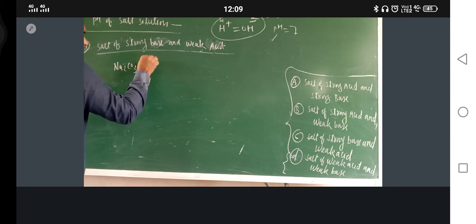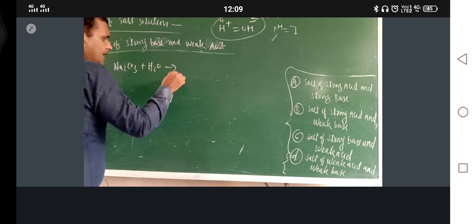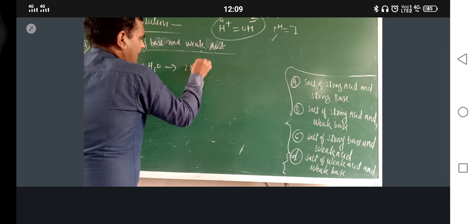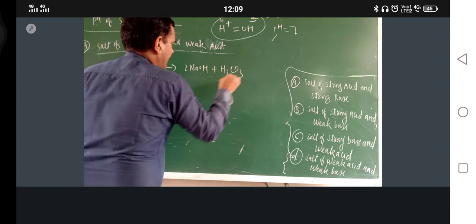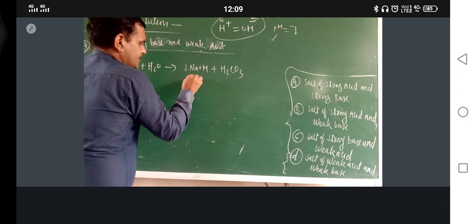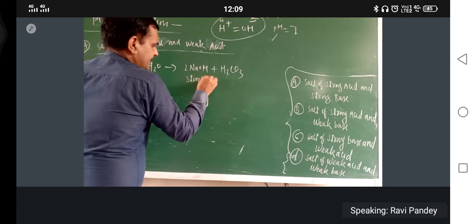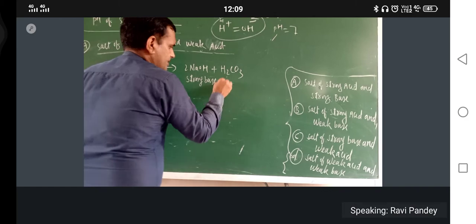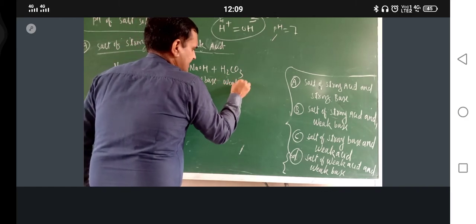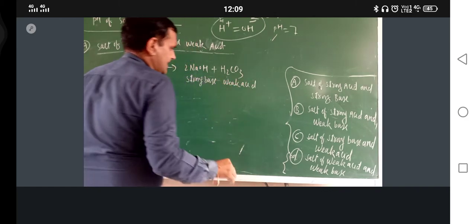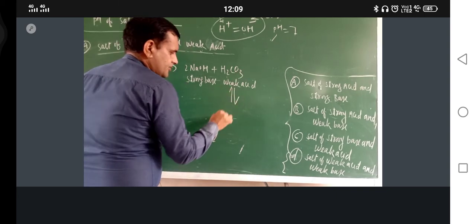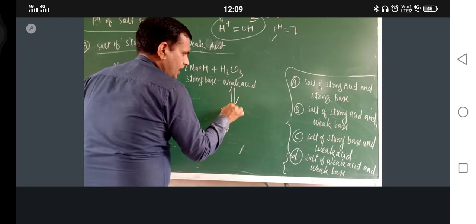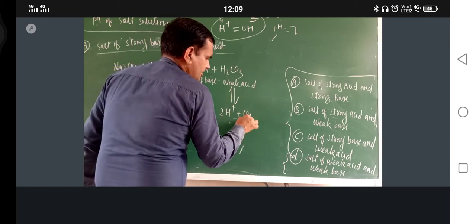Na2CO3 hydrolysis. So here what you will get: 2NaOH plus H2CO3. Now what is this one? This is strong base. What is this one? Weak acid. This is the sign of weak acid. So here what would be there? 2H positive plus CO3 2 negative.